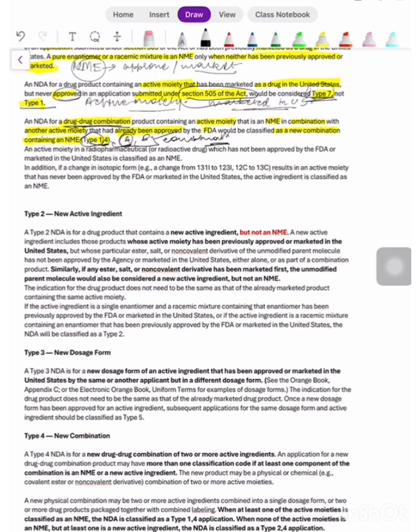An active moiety in a radiopharmaceutical or radioactive drug which has not been approved by the FDA or marketed in the US is classified as an NME. So regardless of whether it's a radioactive drug or a radiopharmaceutical, it will be considered a new molecular entity and type 1 classification. In addition, if a change in isotopic form, that is a change from 131I to 123I or 12C to 13C, results in an active moiety that has never been approved by the FDA or marketed in the US, the active ingredient is classified as a new molecular entity only.